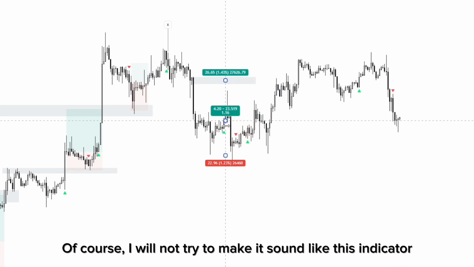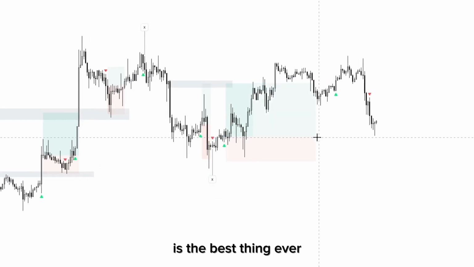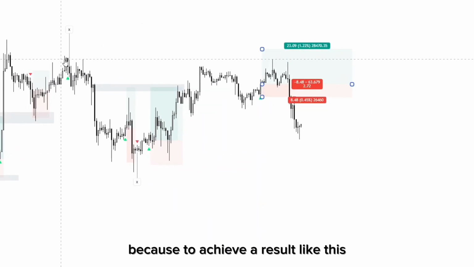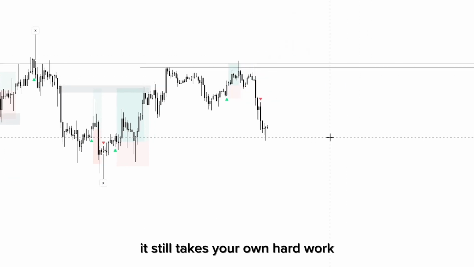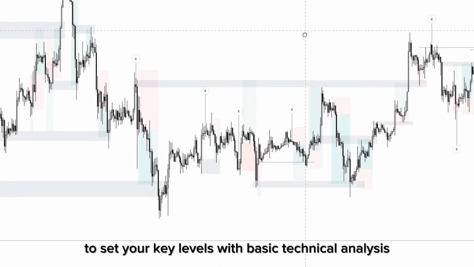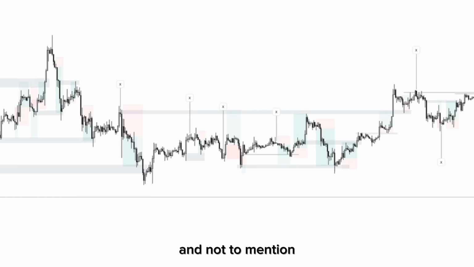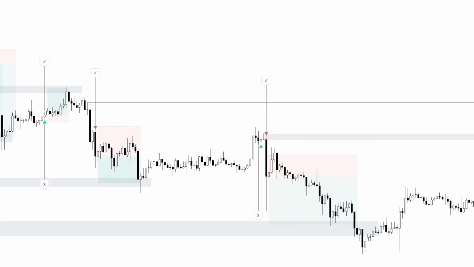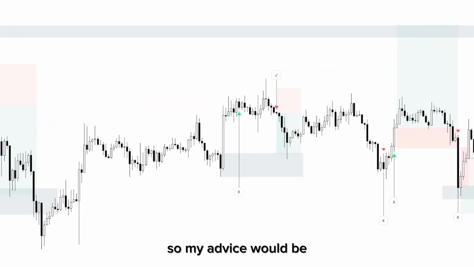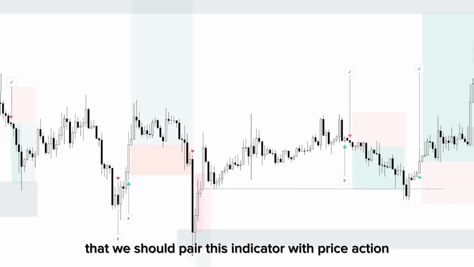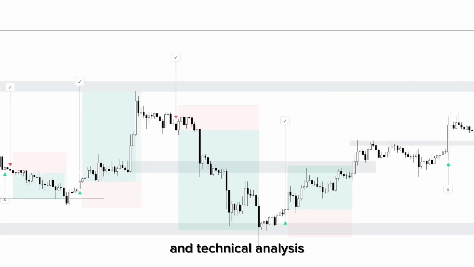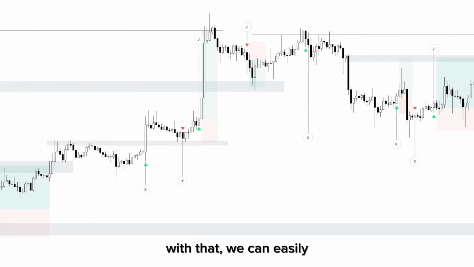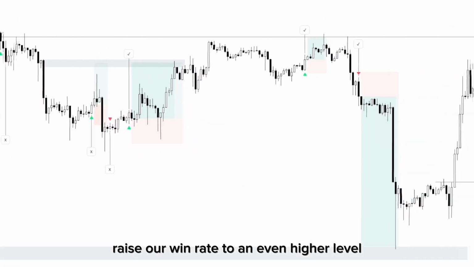Of course, I will not try to make it sound like this indicator is the best thing ever, because to achieve a result like this, it still takes your own hard work to set your key levels with basic technical analysis. And not to mention, emotions will get in the way when manual execution is involved. So my advice would be that we should pair this indicator with price action and technical analysis. With that, we can easily raise our win rate to an even higher level.